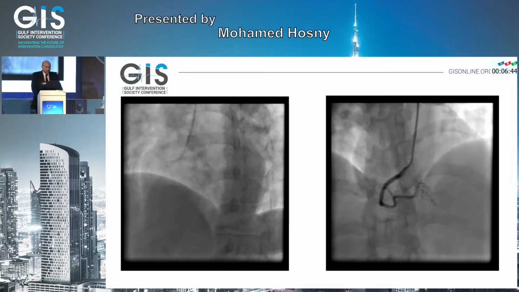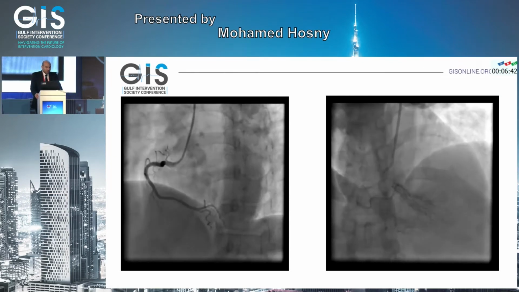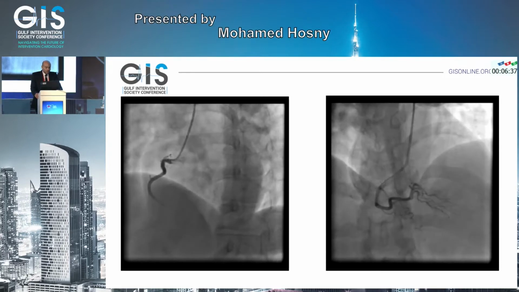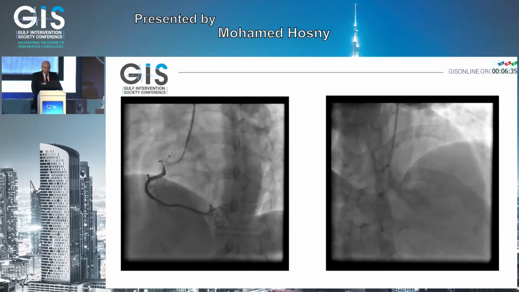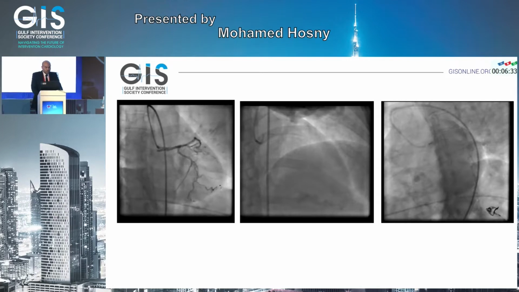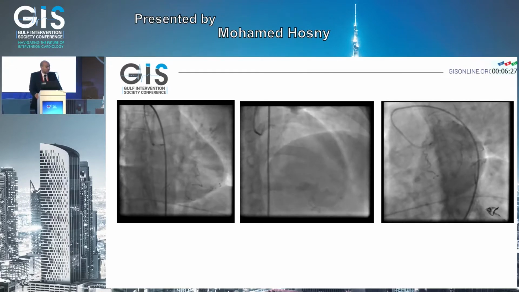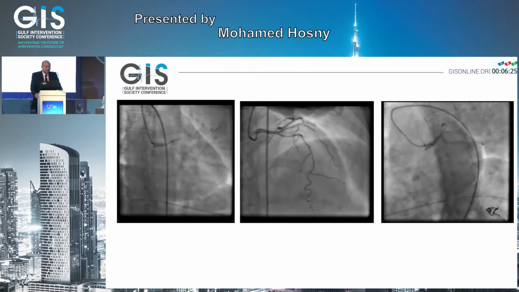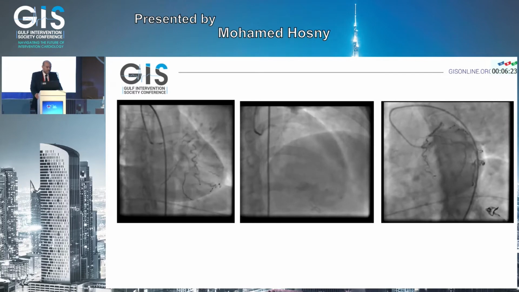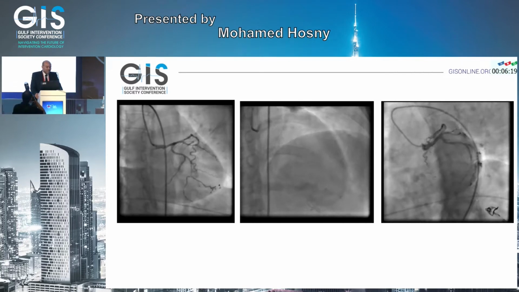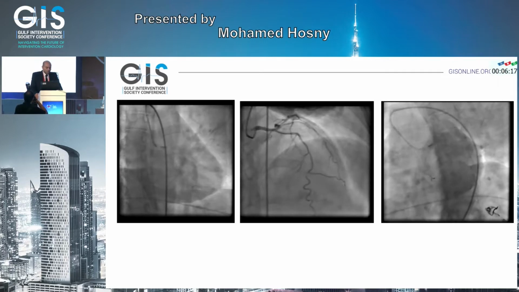We went directly to the cath lab. This was the right coronary artery, a dominant vessel with no significant lesion. And we went for diagnostic coronary angiography to the left system. From the left side, we can appreciate in this epicaudal view a haziness in the mid part of the left main with staining of the wall.